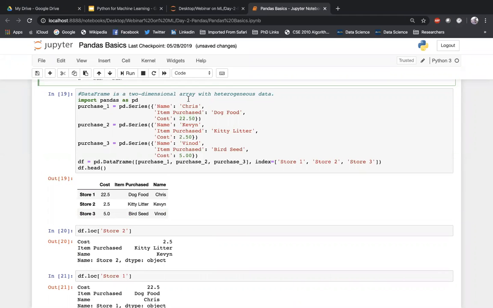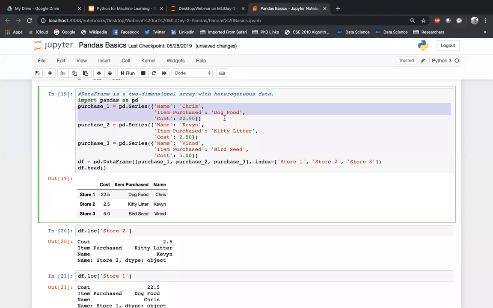So coming to the next one, two-dimensional array with some heterogeneous data. I've taken 3 series here. This is one series, I passed a dictionary. This is another series, I passed a dictionary. And this is another series, I passed another dictionary. Now I'm passing these 3 series, purchase 1, purchase 2, purchase 3, as a list to the data frame.